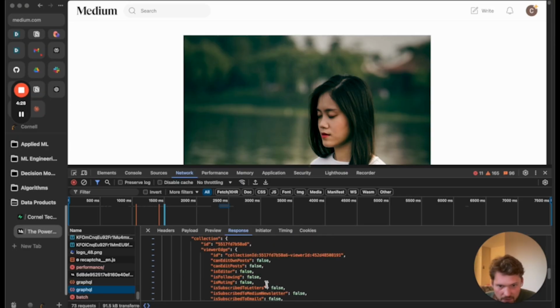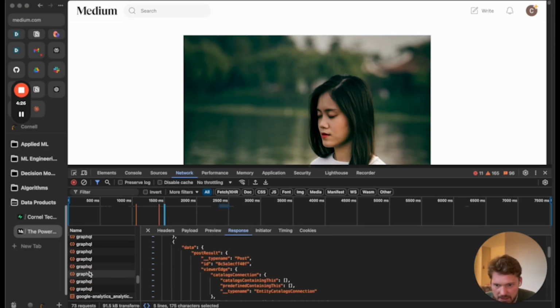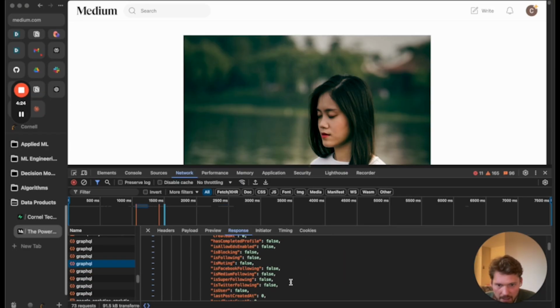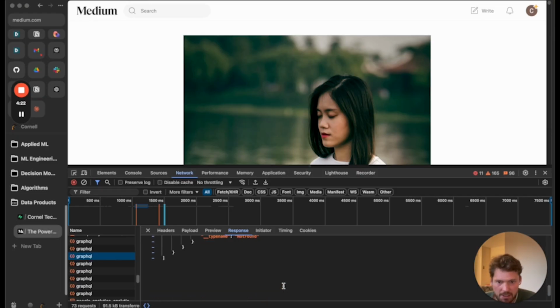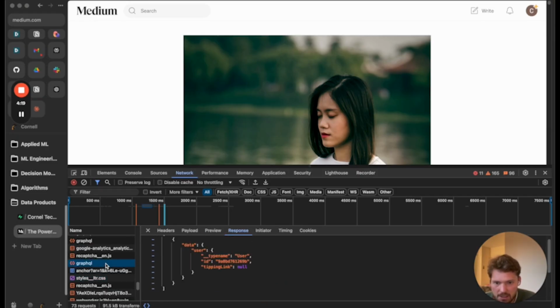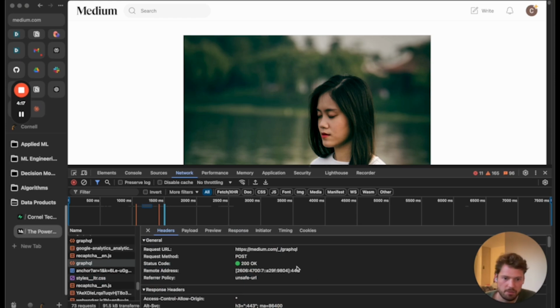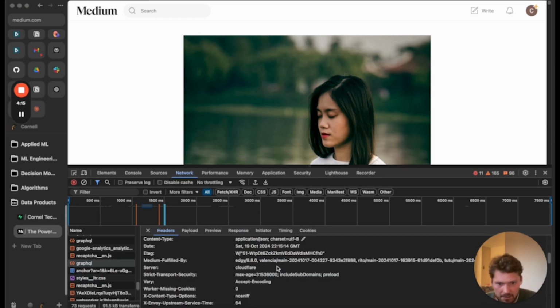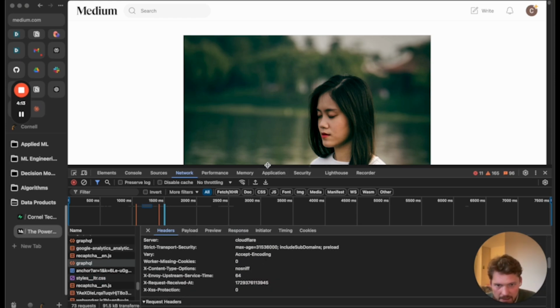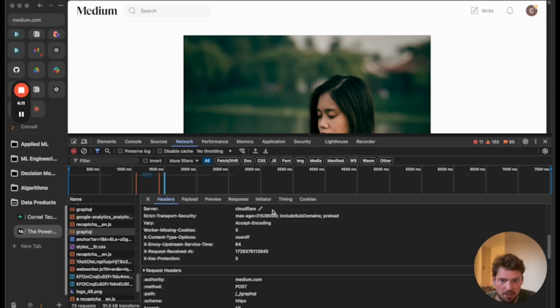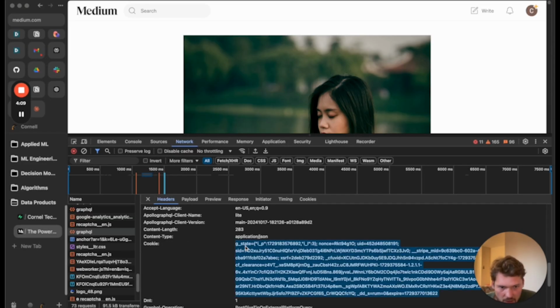So I sifted through them until I found the one. You can see there's a bunch of them. I looked for the one that was actually returning a list of content. And then I looked for how it was authenticating that. I could see that the main way it does it is, once you're logged in, and I'm logged in on this browser, it attaches this cookie.